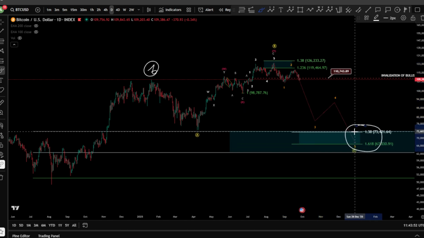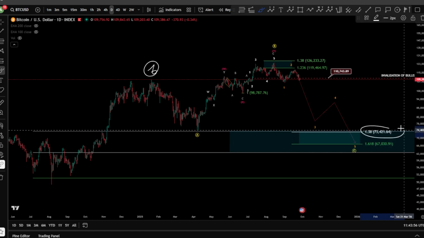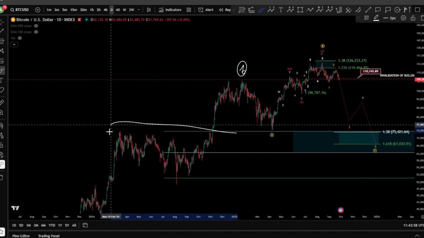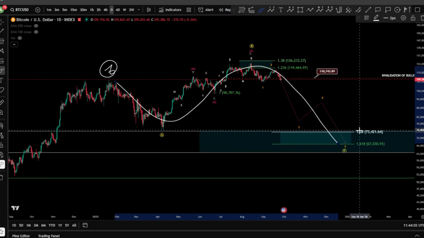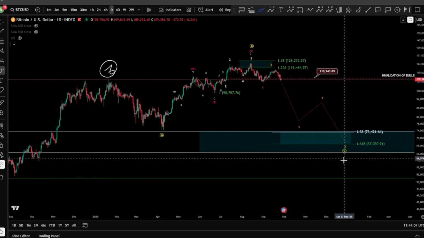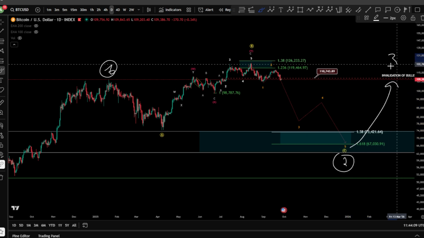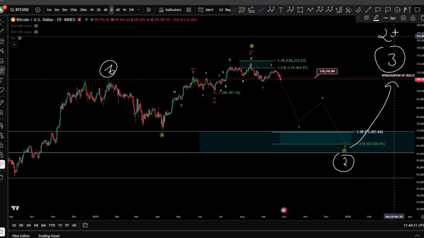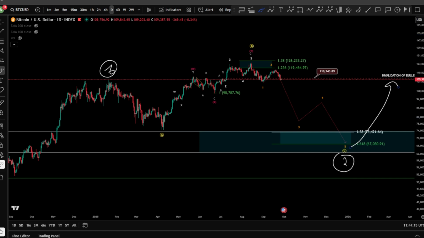to hit, of course, as we said in the all-time history, between the 67K and the 73K, of course, around this stronghold area again, of course, and to finish exactly an expanding flat wave C in a wave 2 here, and start of course a very massive bull run for a wave 3, which is around the 200K here for Bitcoin for the next bull run.